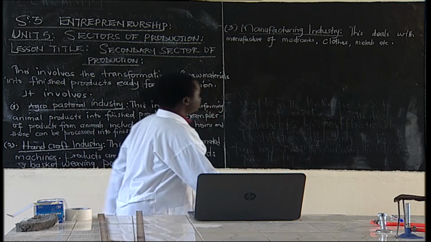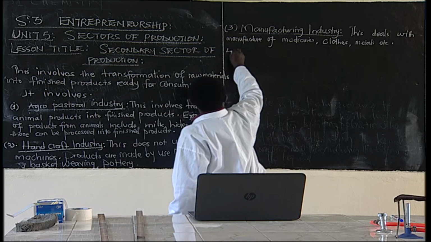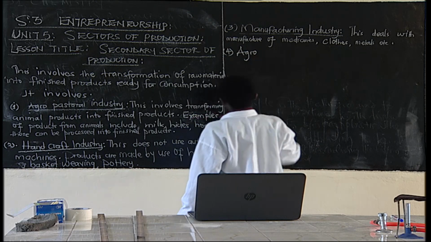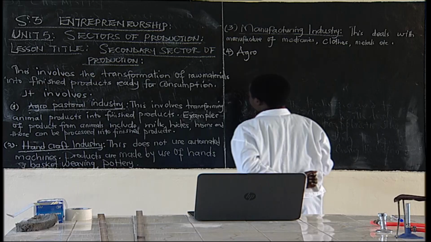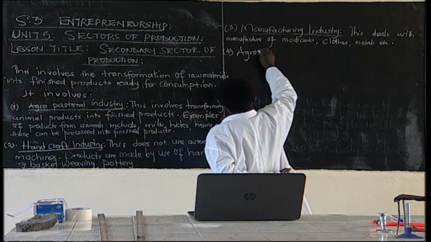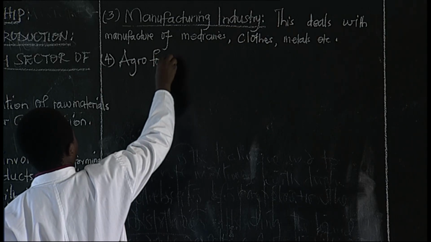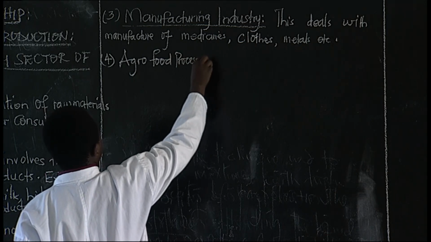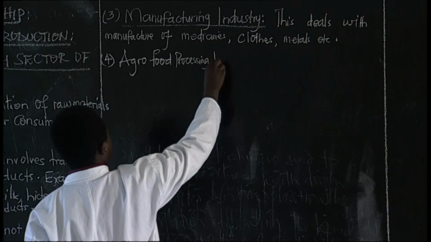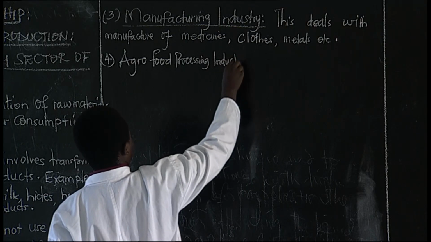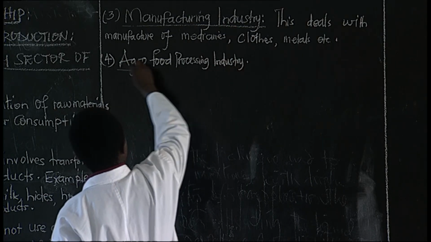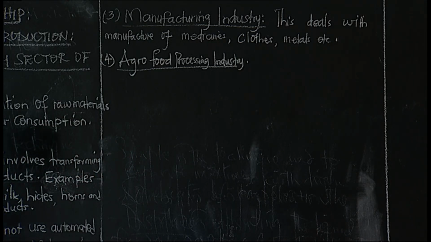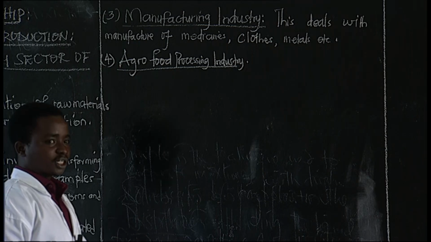Then we have what we call the agro-food processing industries. With this one, it transforms also the agricultural products into finished products ready for consumption.